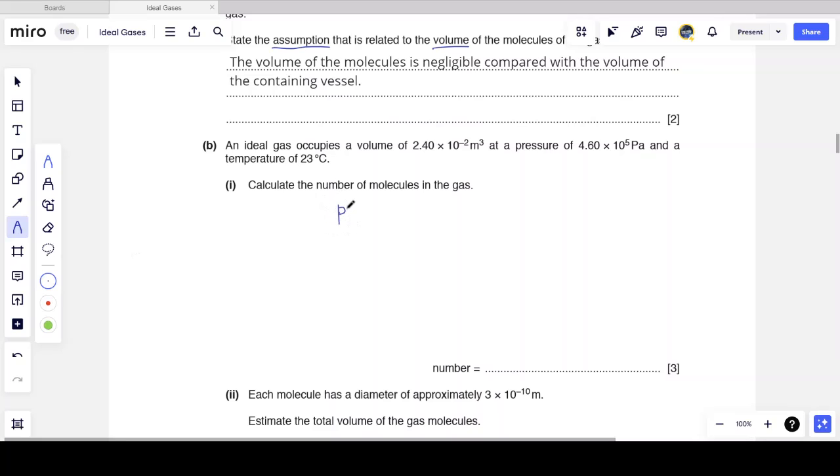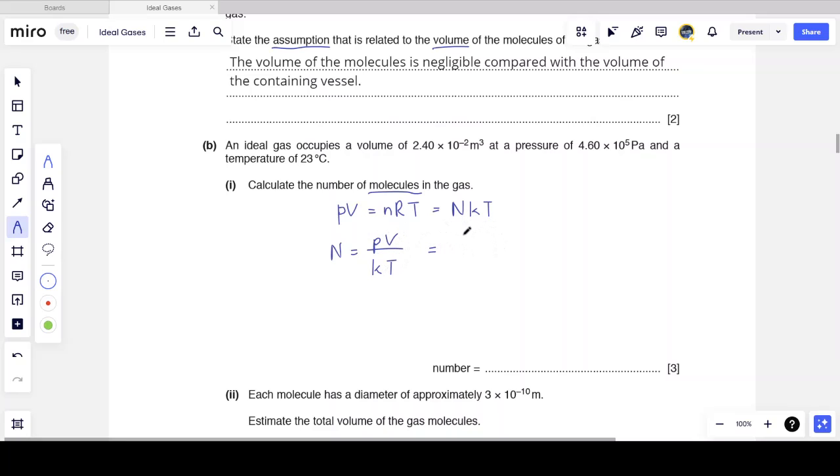So our go-to equation in this topic is usually the ideal gas equation. And we know that pV = nRT, or pV = NkT, where R is the molar gas constant and k is the Boltzmann constant. Now we can use either one of these equations depending on whether we are given the number of moles or the number of molecules. In this case, we are asked to calculate the number of molecules, so I'm going to use the second equation, pV = NkT. With a little bit of mathematics, N is pressure times volume over Boltzmann's constant times temperature.